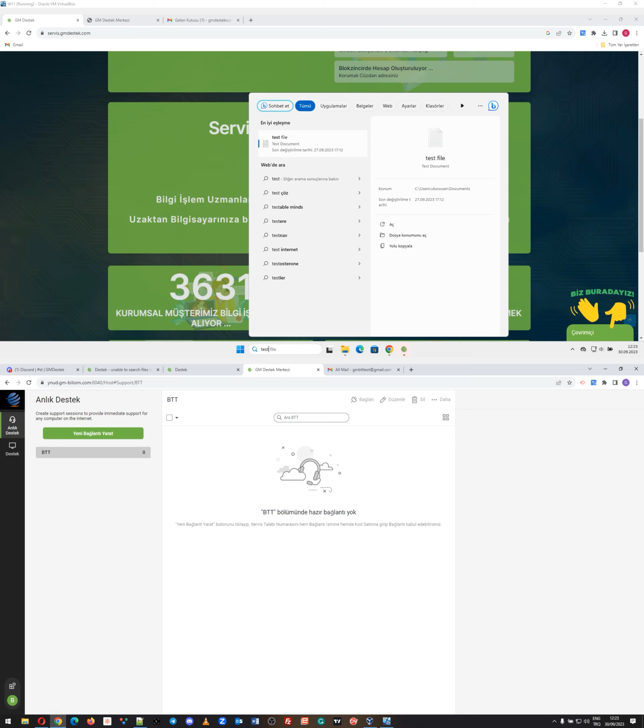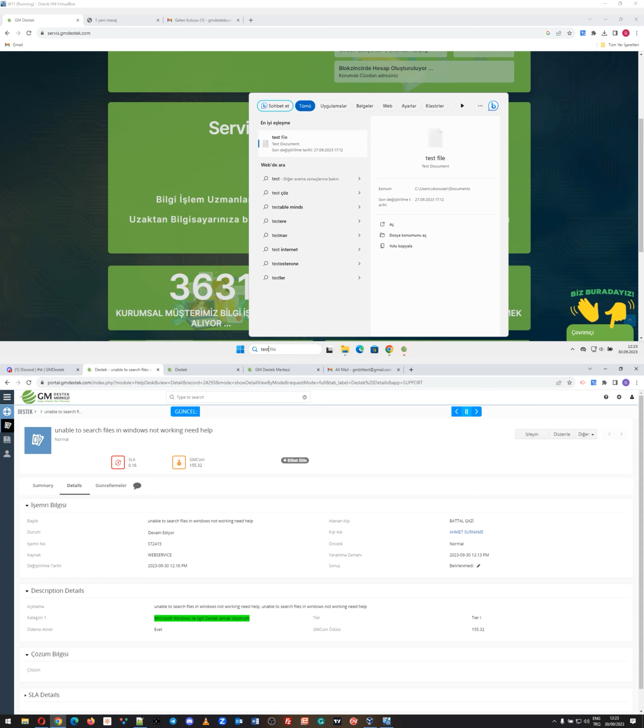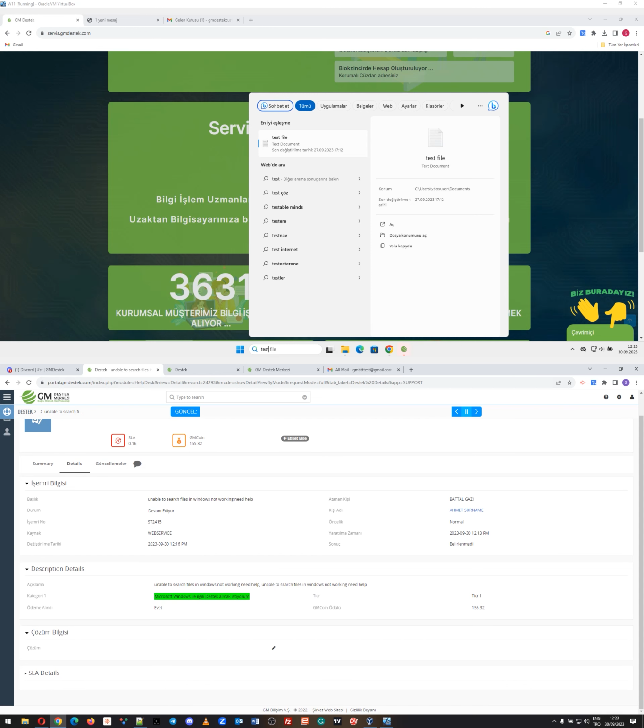Let's see that once the ticket's remote connection has been closed, he or she will not be able to connect again. And right then, the BTT IT service technician goes to his help desk portal and says Windows search has been started and set to automatic mode for this service request.